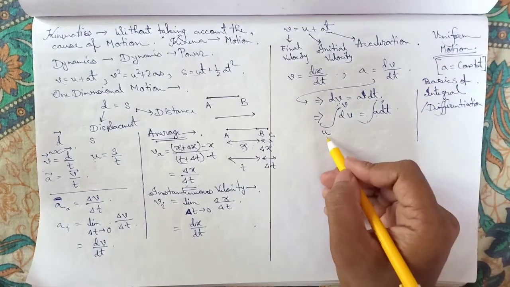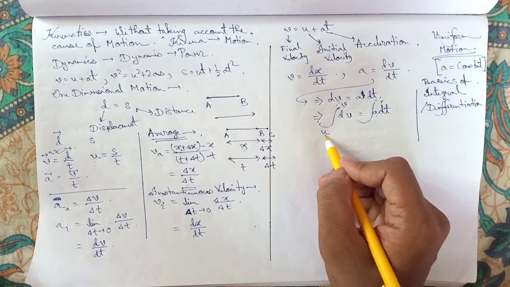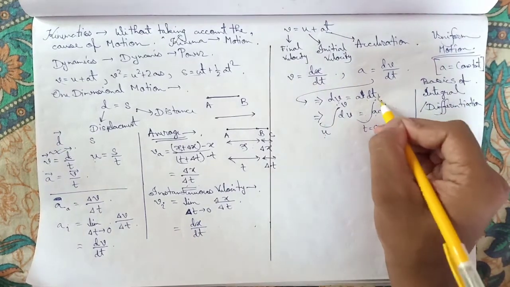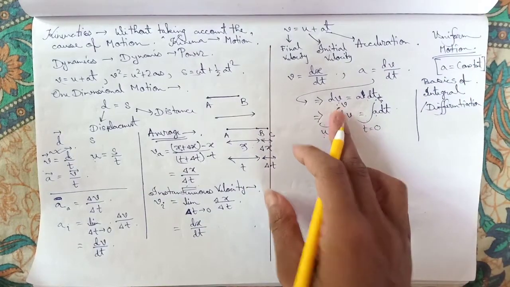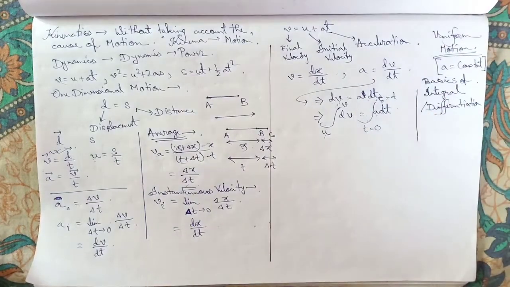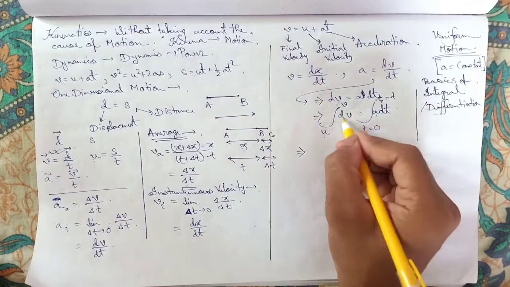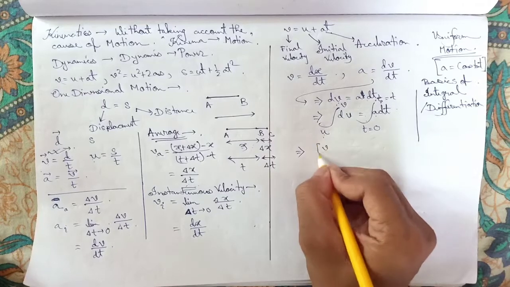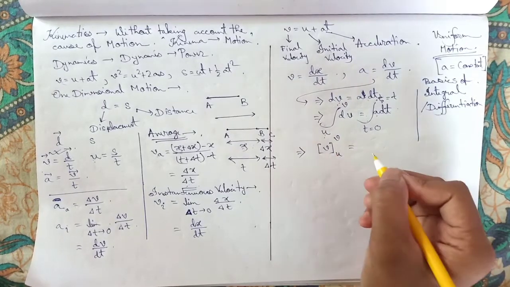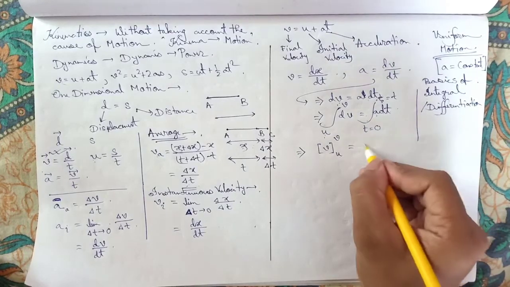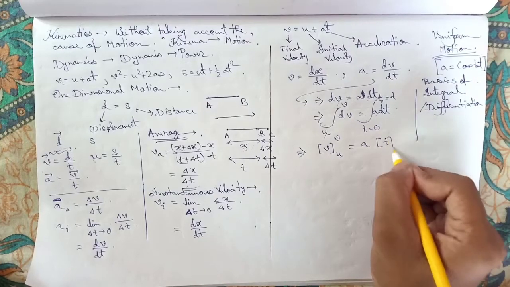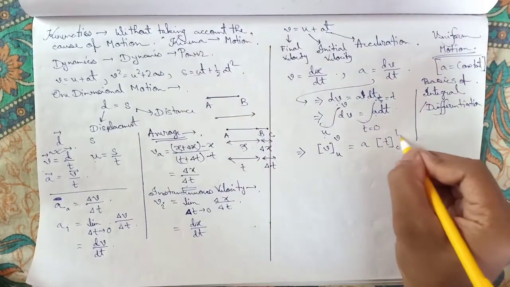When t is 0, then this is the initial velocity. So at t equal to 0, the initial velocity is u. Now at t equal to time t, the final velocity is v. So the lower limit will be t equal to 0 and the upper limit t equal to t. Now integrate it. We know the integration of dv is v. Put here, the lower limit will be u, upper limit will be v, and the a will come here, and the integration of dt will be t only, with lower limit 0 and upper limit t.